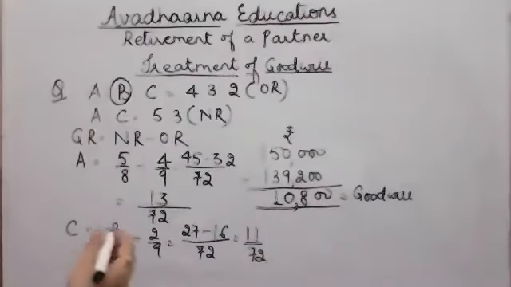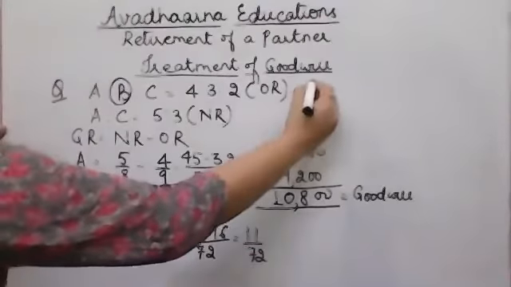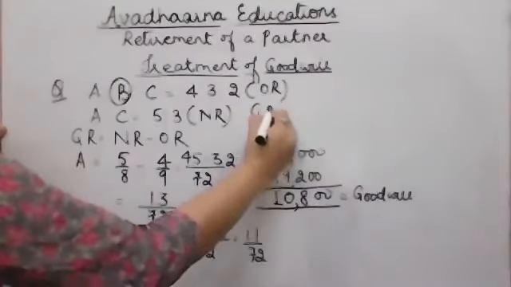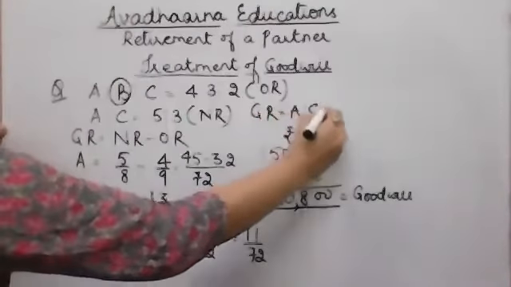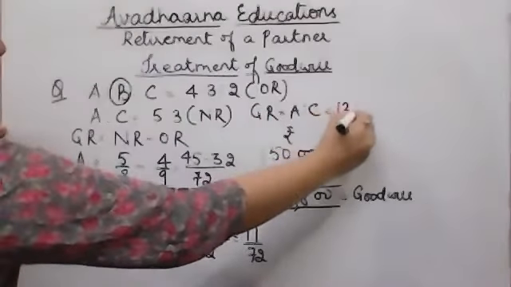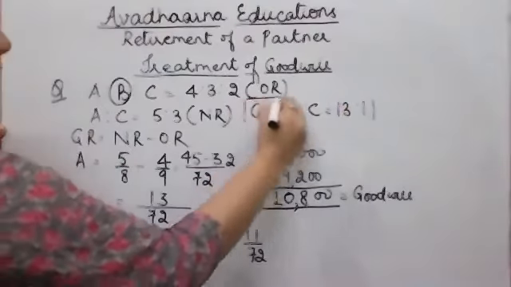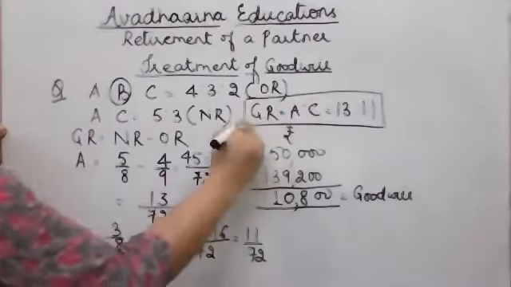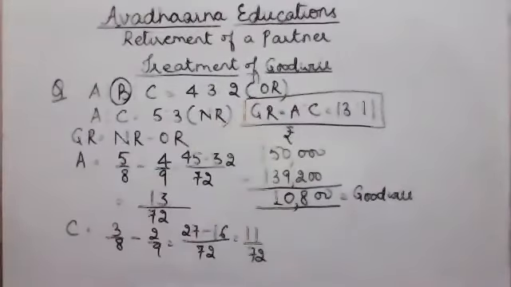So the gaining ratio between A and C will be 13:11.